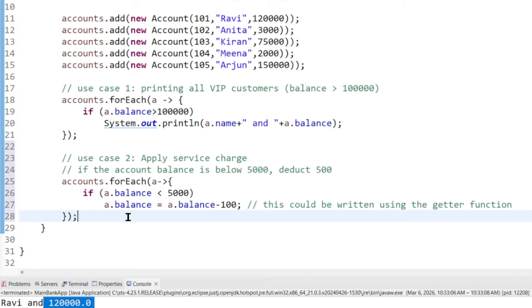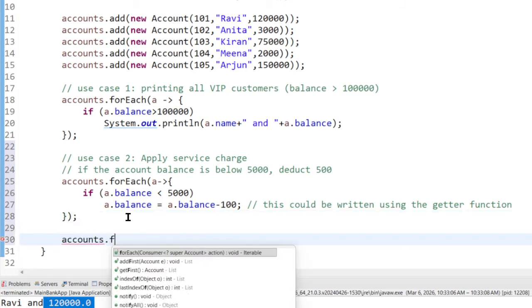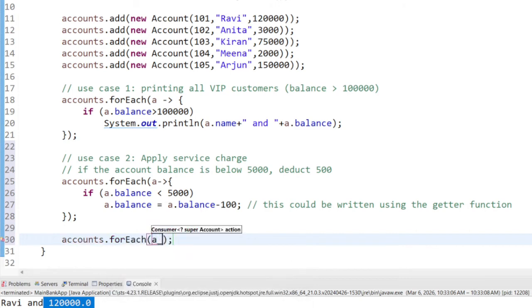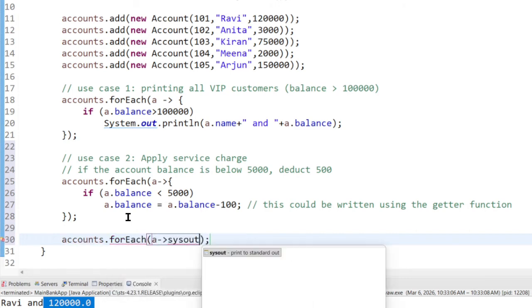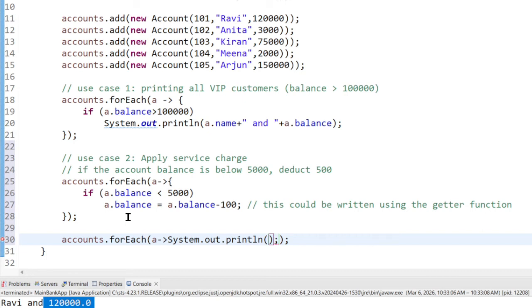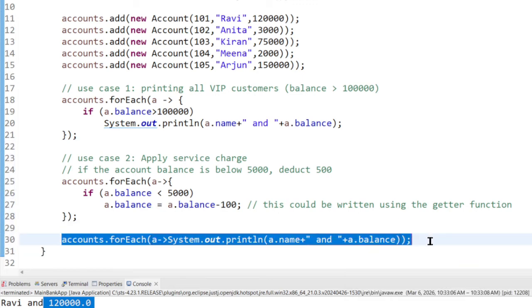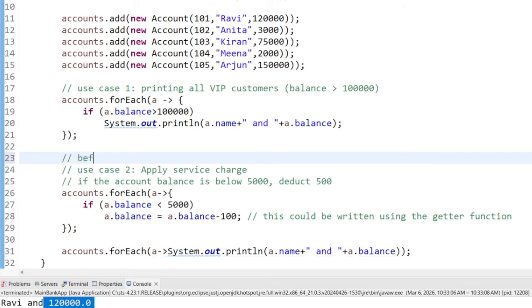Okay, once it is done, let's see whether it really worked. Accounts forEach, take account and System.out.println, a.name and a.balance. Okay, so maybe we can do one thing. This is before applying the service charge.